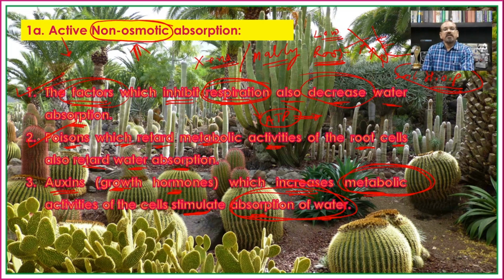This means that here there is an expenditure of certain energy in active non-osmotic absorption of water. So in this way, though there is a higher concentration of the soil water and lower concentration of the cell sap of the root, water is still absorbed, and such type of absorption of water is known as the active non-osmotic absorption of water.